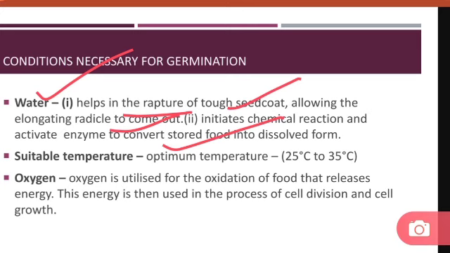So water is very much necessary for the continuation of the chemical reactions, which is important for the germination of the seed.